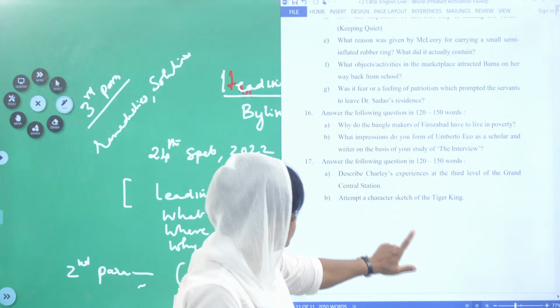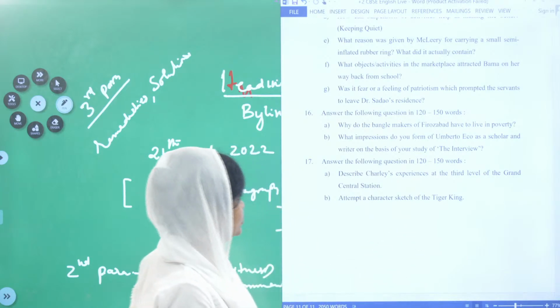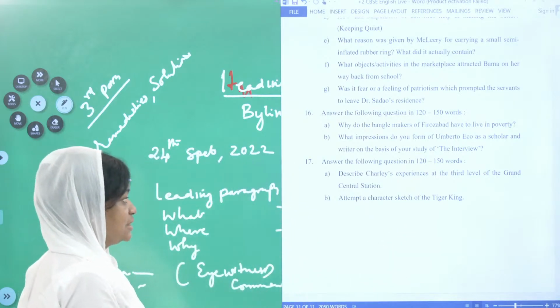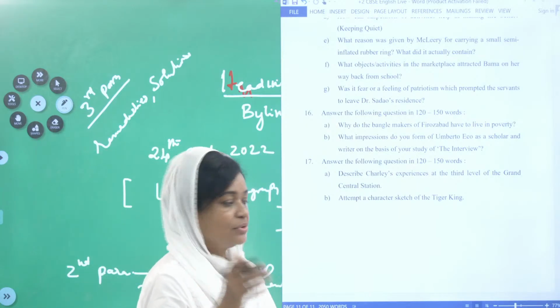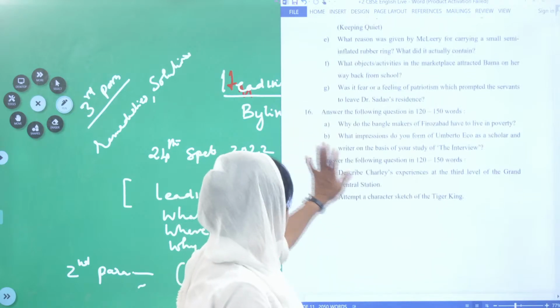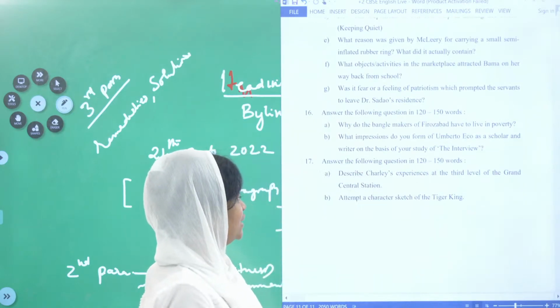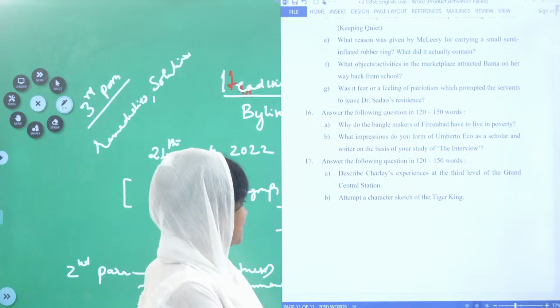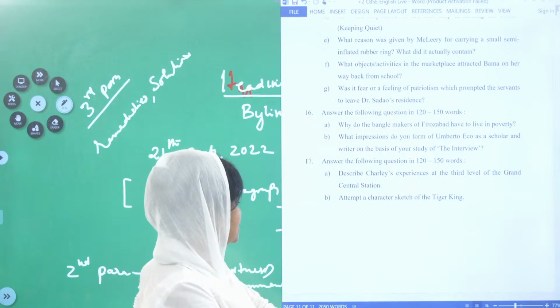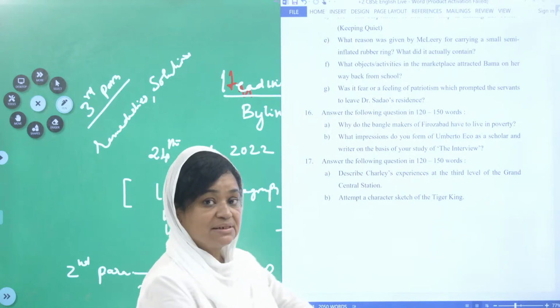What impressions do you form of Umberto Eco as a scholar? Write on the basis of your study of the lesson, the interview. Based on that, you have to write. Right. Answer the following questions in 120 to 150 words. Describe Charlie's experience at the third level of the Grand Central Station. Okay, there is a lesson, The Third Level.